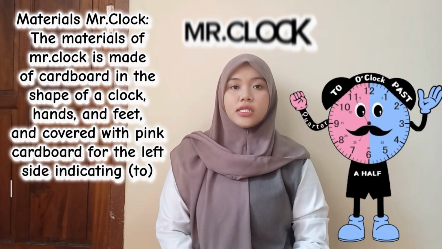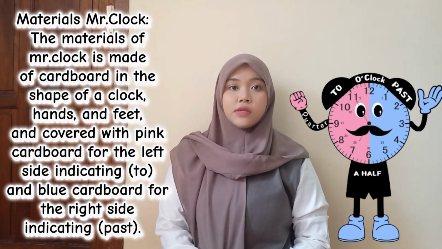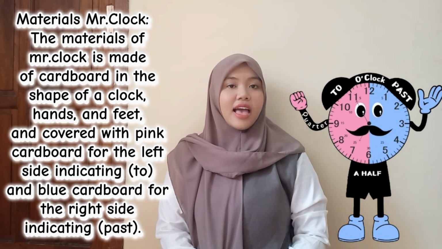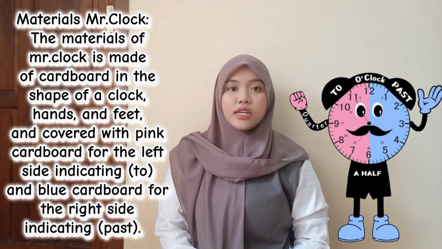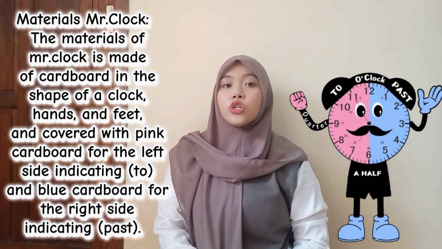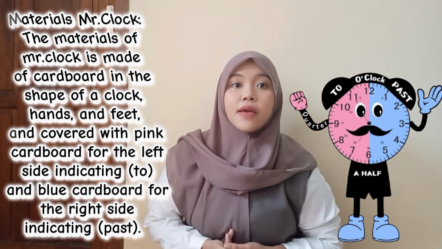Materials. Mr. Clock. The materials of Mr. Clock is made of cardboard in the shape of a clock, hand, and feet, and covered with pink cardboard for the left side indicating to, and blue cardboard for the right side indicating past.